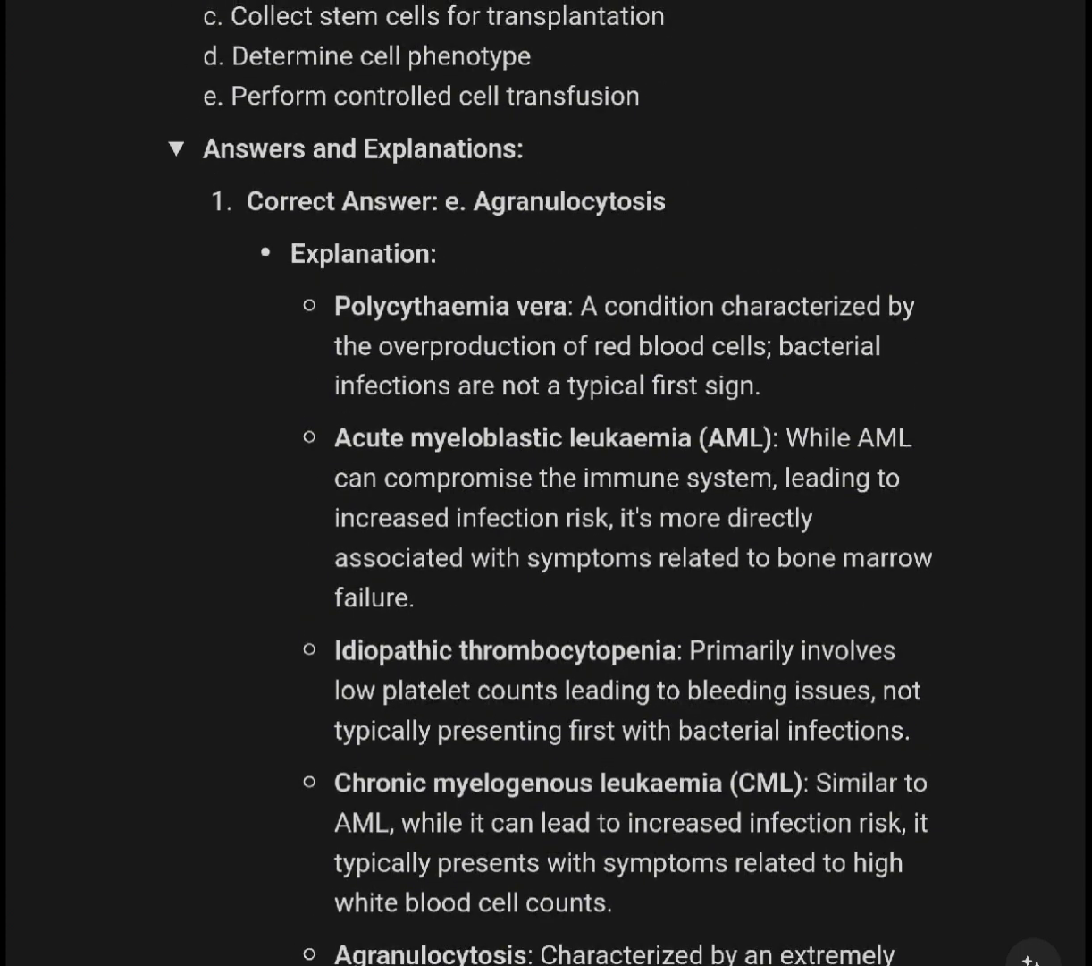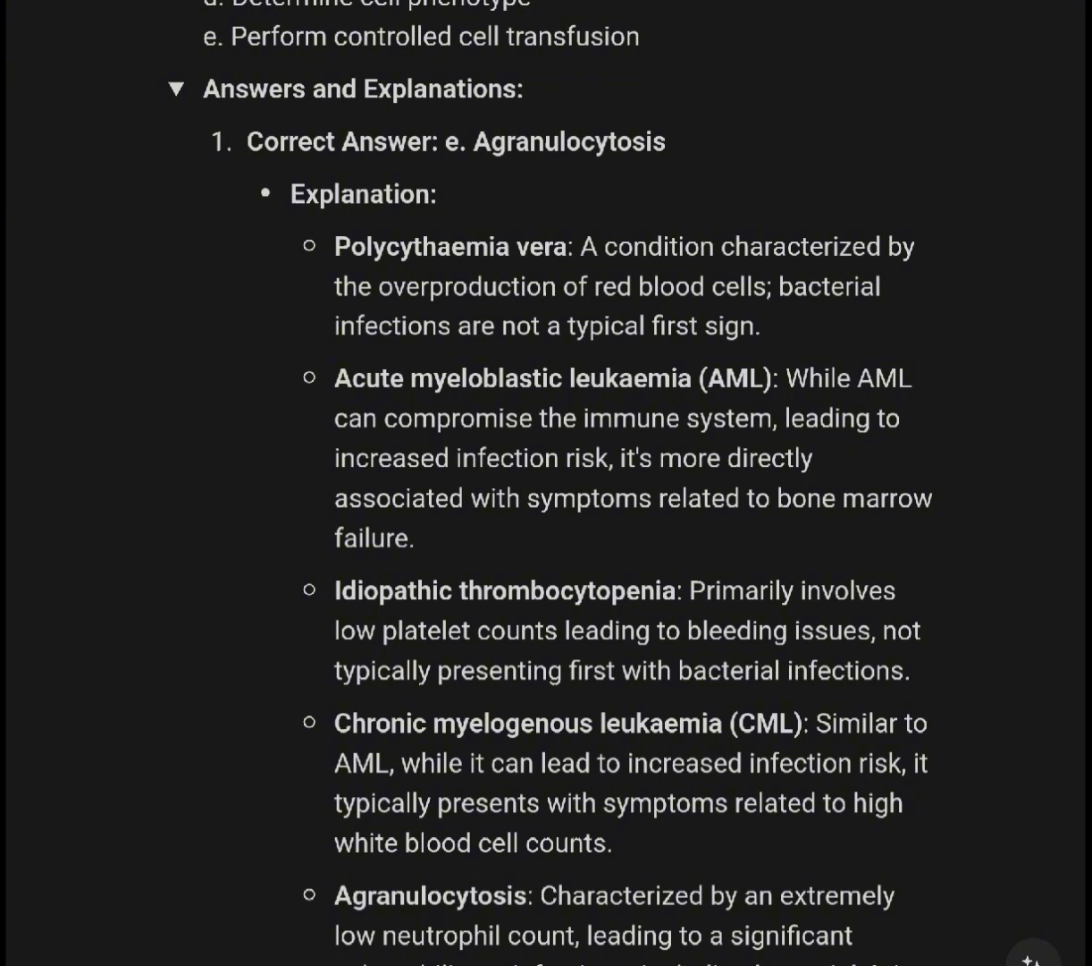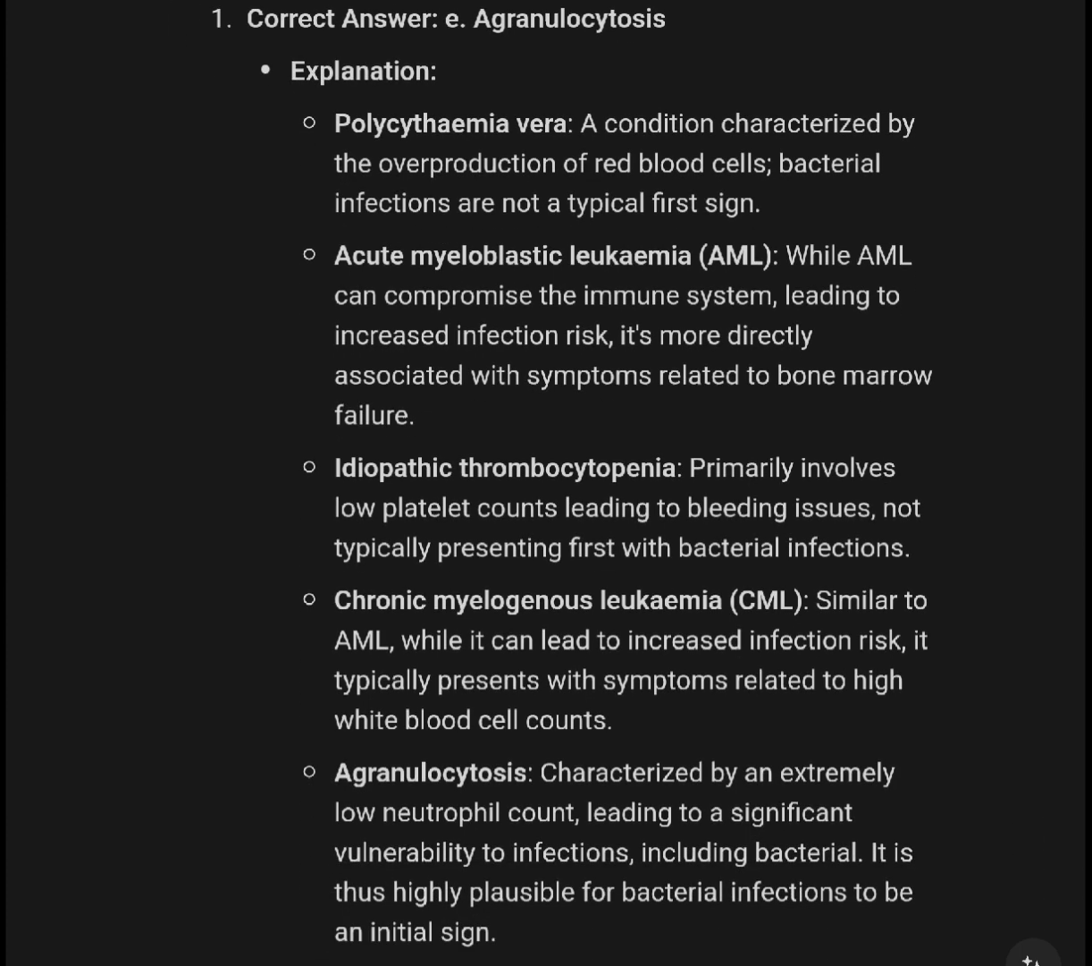Polycythemia vera is a condition characterized by an overproduction of red blood cells. Bacterial infections are not a typical sign. Acute myeloblastic leukemia, AML, can compromise the immune system, leading to increased infection risk, but is more likely associated with symptoms related to bone marrow failure. Idiopathic thrombocytopenia primarily involves platelet counts, leading to bleeding disease, not typically presenting first with bacterial infection.